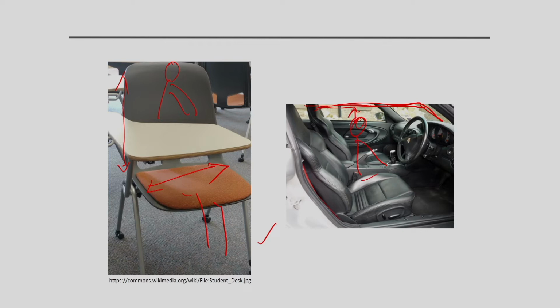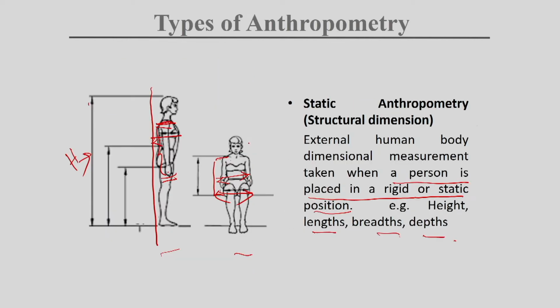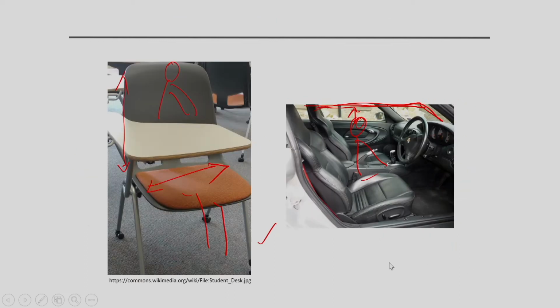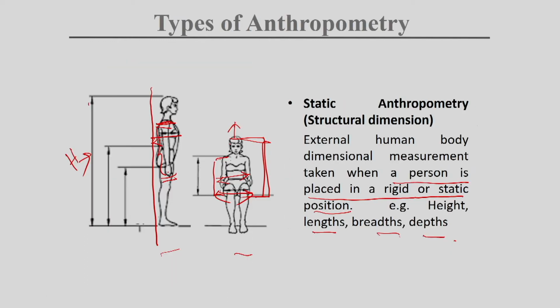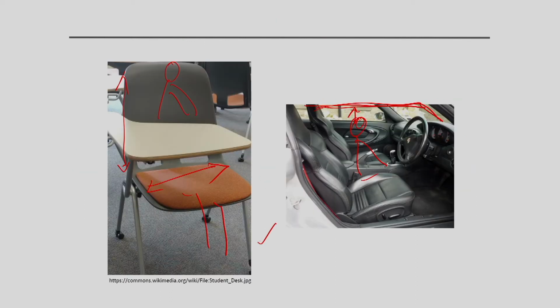So, it is very important to measure the height when the person is sitting on a seat, and then you can consider what the clearance should be. These are a few examples of static anthropometry and how we can relate static anthropometric dimensions in design.